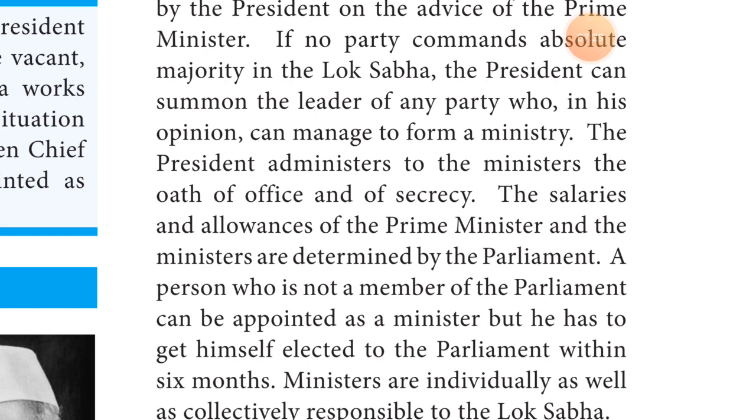Before the president, the prime minister and other ministers take the oath of secrecy. Secrecy means பதவி பிரமாணம் ரகசிய காப்பு செய்து கொள்வார்கள். This is the importance of the president during that time.